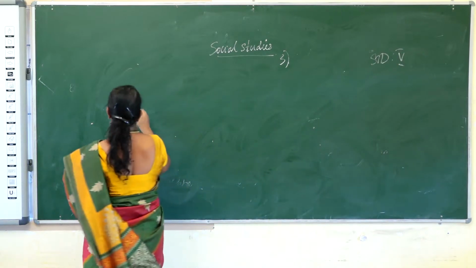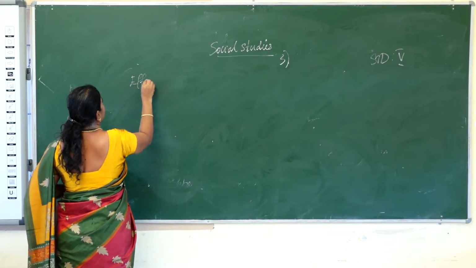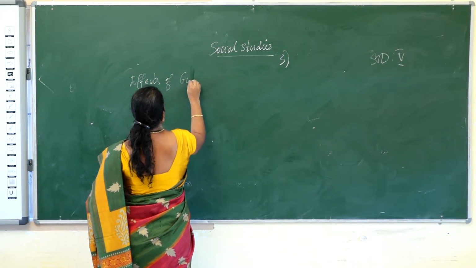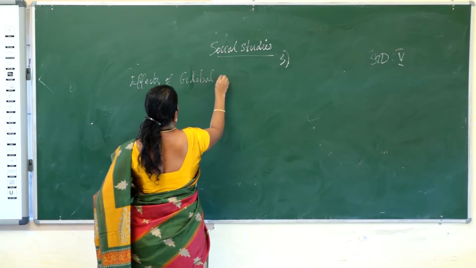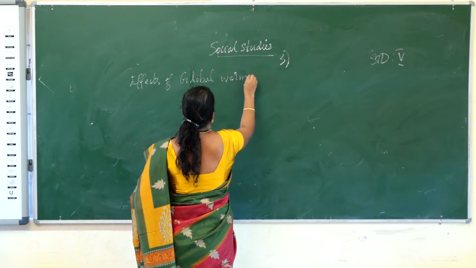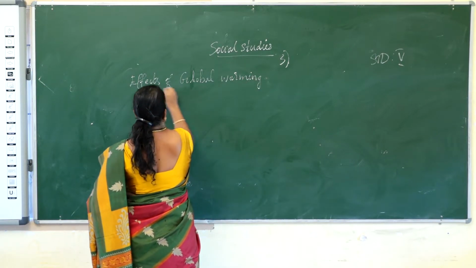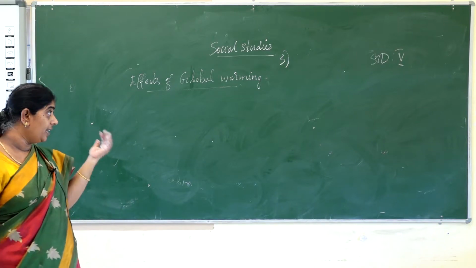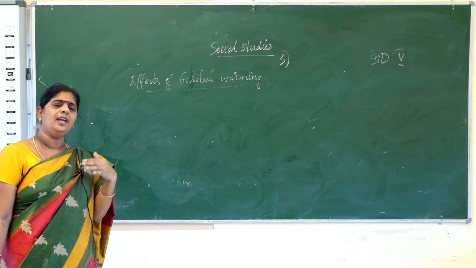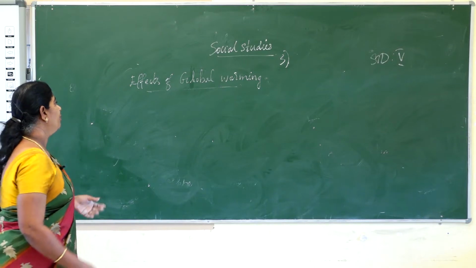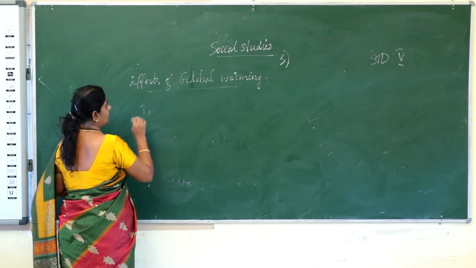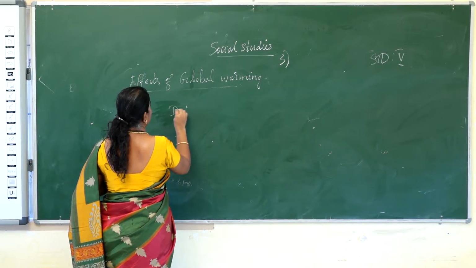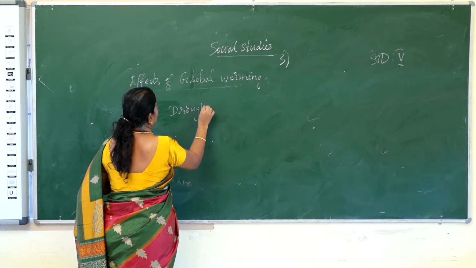Then we are going to see the effects of global warming. Because of the rise in temperature, because of the greenhouse effect, it leads to many harmful consequences. The first effect is drought.